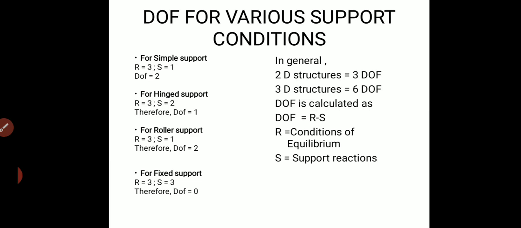Therefore there is no degree of freedom, or null degree of freedom, for a fixed support. It can't be moved freely; it is restricted in all directions. Therefore the degree of freedom in case of fixed support is equal to 0. It is not able to move freely in any direction.